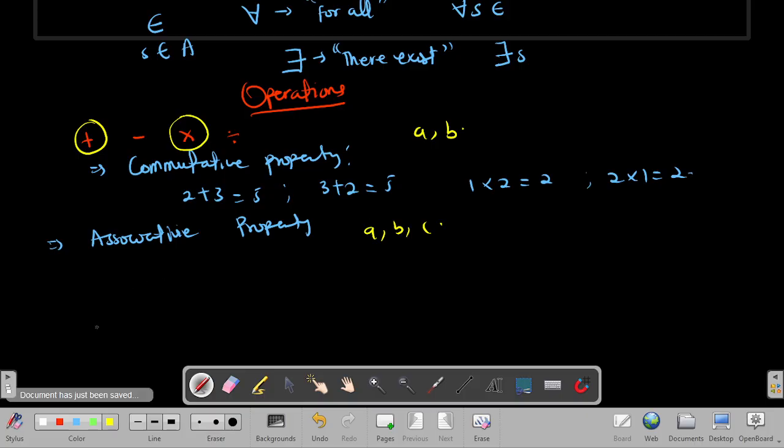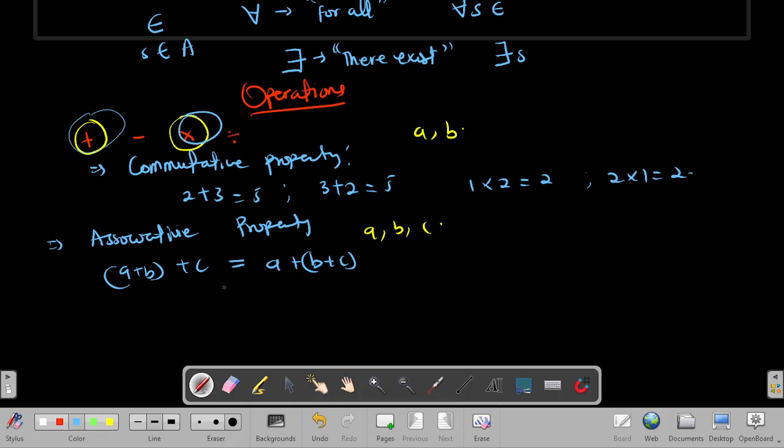Such that if I have an operation where A plus B in one bracket plus C, then this is the same as A outside plus B plus C inside one bracket. Associativity works on multiplication and also on addition.